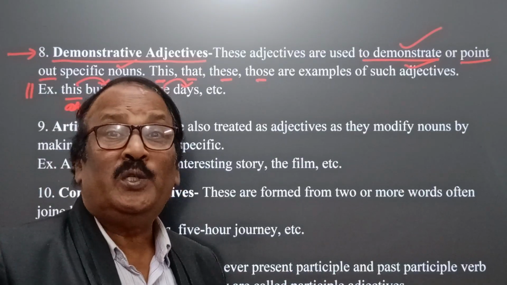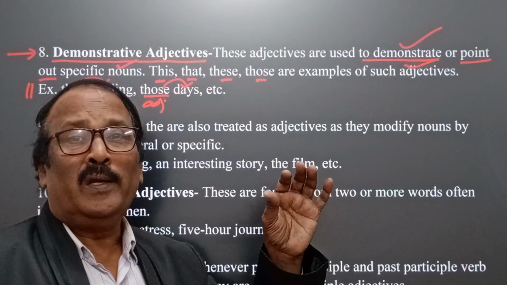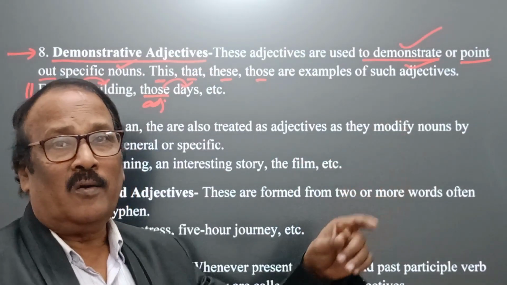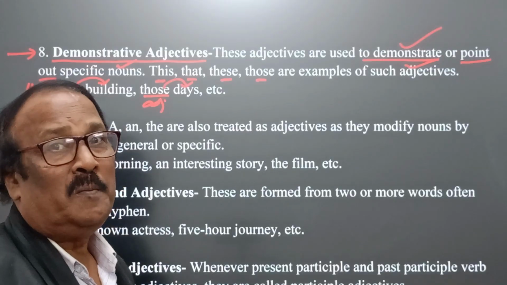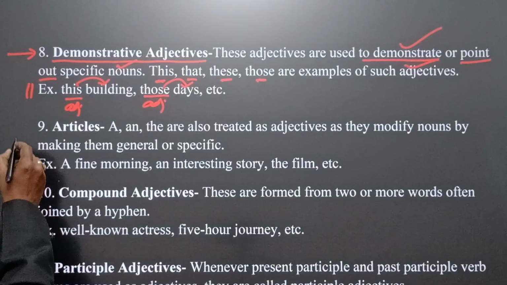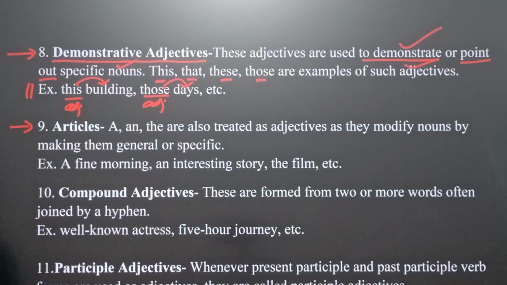This is the way we can use this, that, these, those to point out anything, person, place, etc.